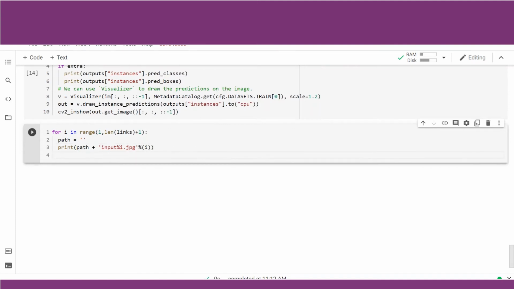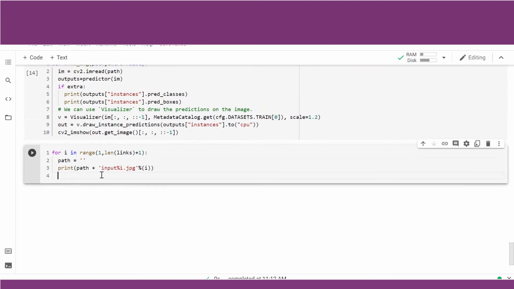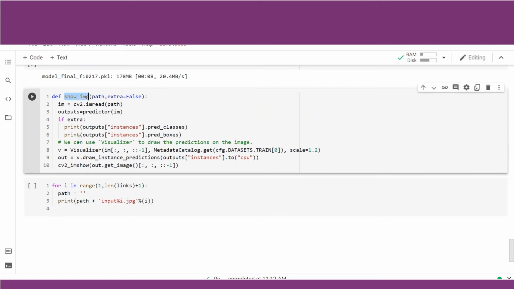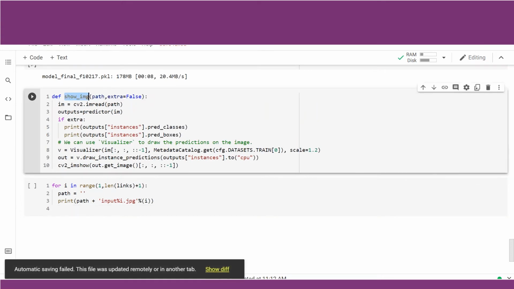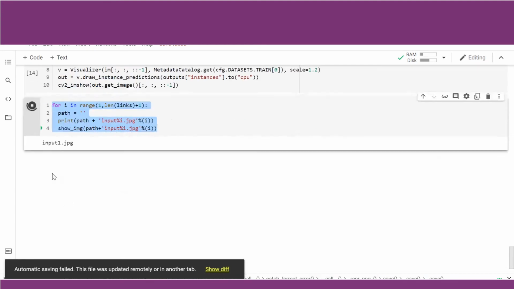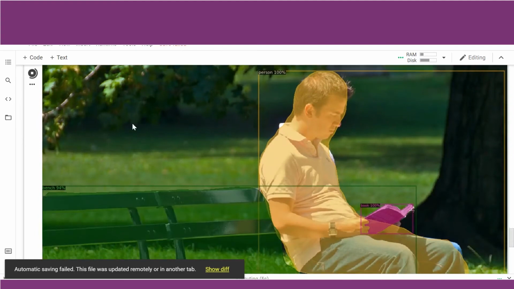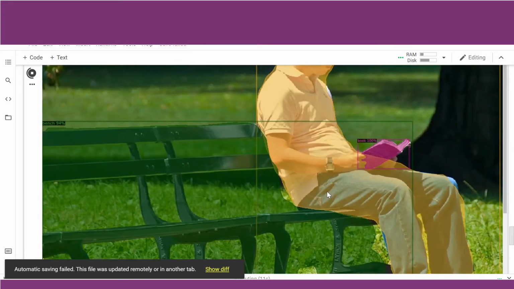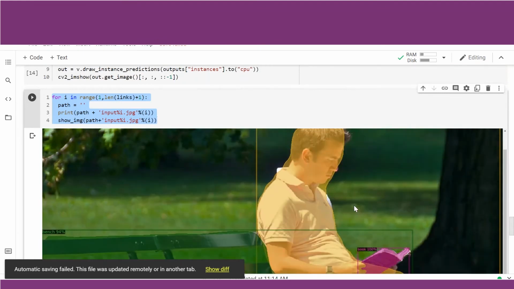So I will be printing those images, and then on these images, I will show the image which comes out after the inferencing. So show image, and we will pass on the path of where the image is kept. So we'll do this now. We'll run this. And if you check, it is printing that input one image, the path to it, and then it is inferencing it. You can check here that it has been inferenced correctly, all the objects.